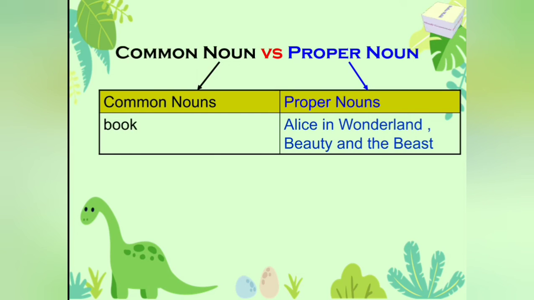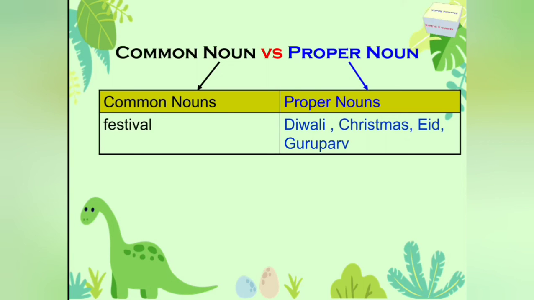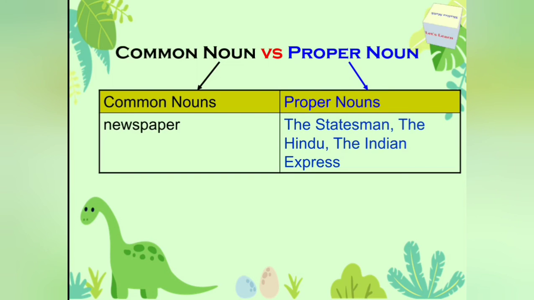Book is a common noun, but if we talk about any particular book like Alice in Wonderland, Beauty and the Beast, all these are the names of books, so these are proper nouns. Festival can be any festival, so it's a common noun, but if we talk about Diwali, Christmas, Eid, Guru Purab, then it's a proper noun because it's the name of a particular festival. Newspaper can be any, so it's a common noun, but if we talk about any particular newspaper like the Statesman, the Hindu, the Indian Express, then these are the names of particular newspapers, so these are proper nouns.